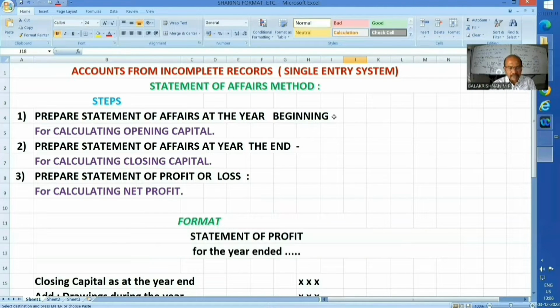Asset side, whatever values you have, you list down. Similarly the liabilities also, and you'll get assets minus liabilities, the capital. The year beginning values and the year end values will show in the respective statements.